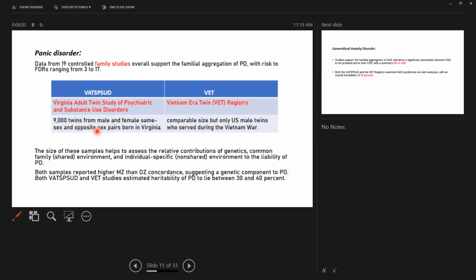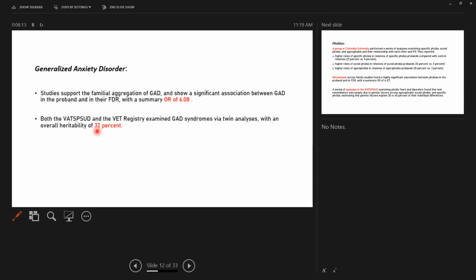Male twins who served in the Vietnam War were taken, and both the samples reported higher monozygotic than dizygotic concordance. Now, in generalized anxiety disorder, the odds ratio comes to be 6.08. That means the first degree relatives are at more risk, and the heritability was 32%, meaning that at least 32% is due to genetics.